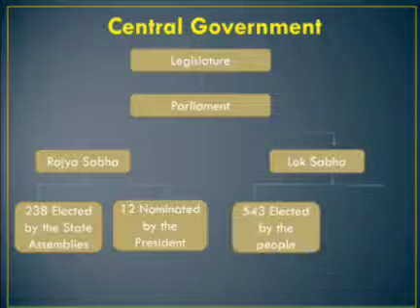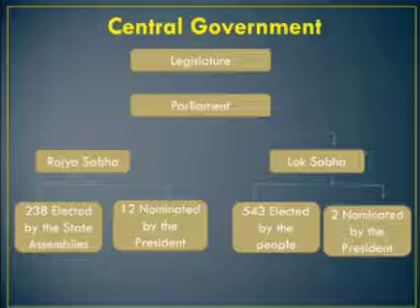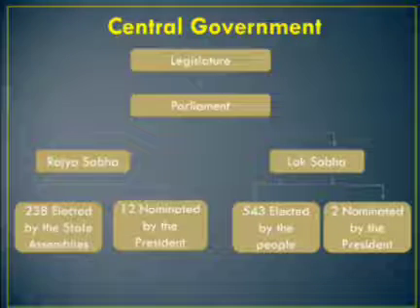When it comes to election of these 2 houses, Rajya Sabha election is done by the elected members. Already elected members will elect the new members of parliament in Rajya Sabha. So this is called the upper house. Lok Sabha is directly elected by the people. So this Lok Sabha is called the people's house.